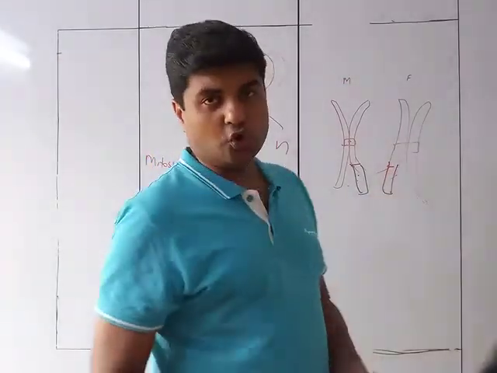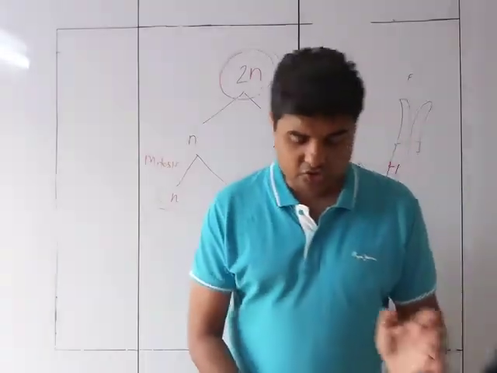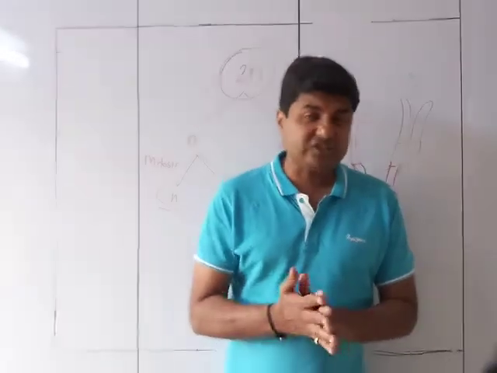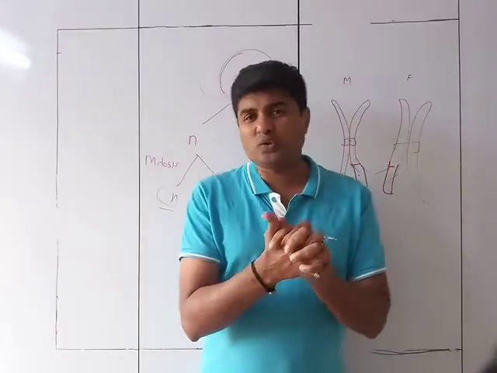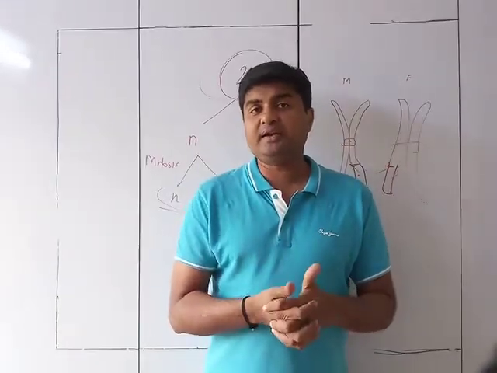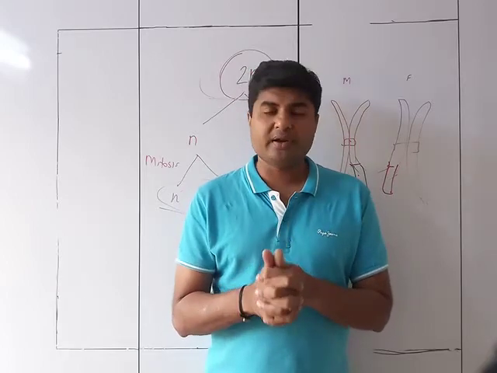So there is a crossover. We can call it as crossover. The chromatid exchanging the parts. This crossover is going to take place each and every time when the gametes are going to be formed. Now, why is this so?